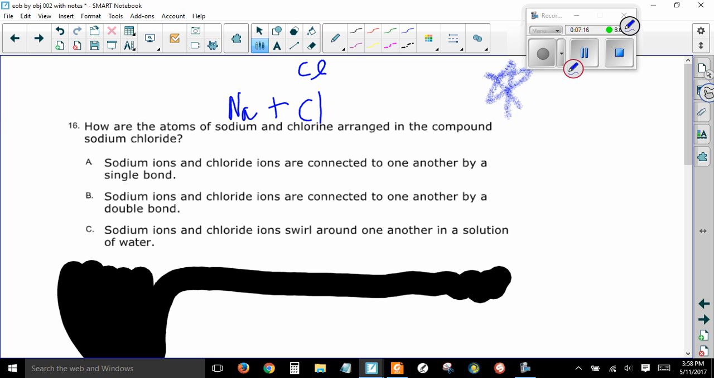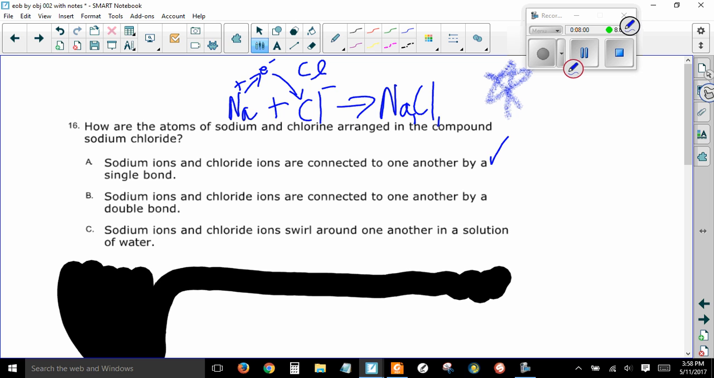They can combine. You may remember from an earlier talk that sodium loses one electron, and chlorine wants to gain one electron. These two are a match made in heaven, because the sodium loses the electron, becomes positive, chlorine gains the electron, becomes negative, and that forms sodium chloride. One sodium atom per chlorine atom. There's an invisible subscript 1 for each of those. Sodium ions and chloride ions are connected to one another by a single bond.